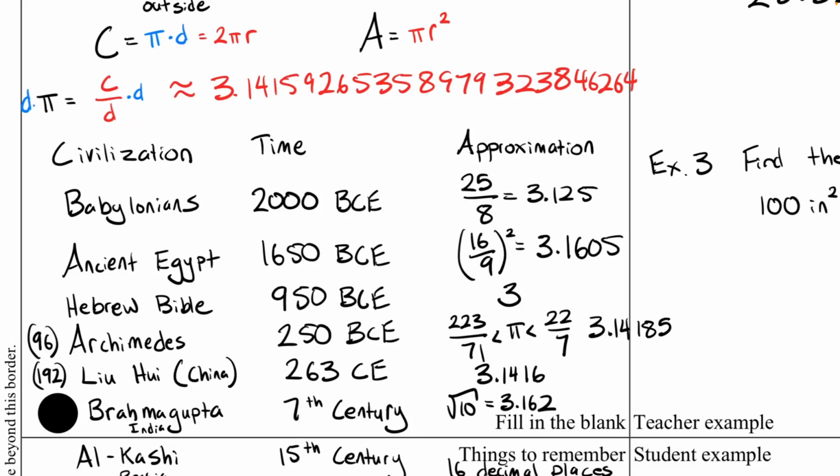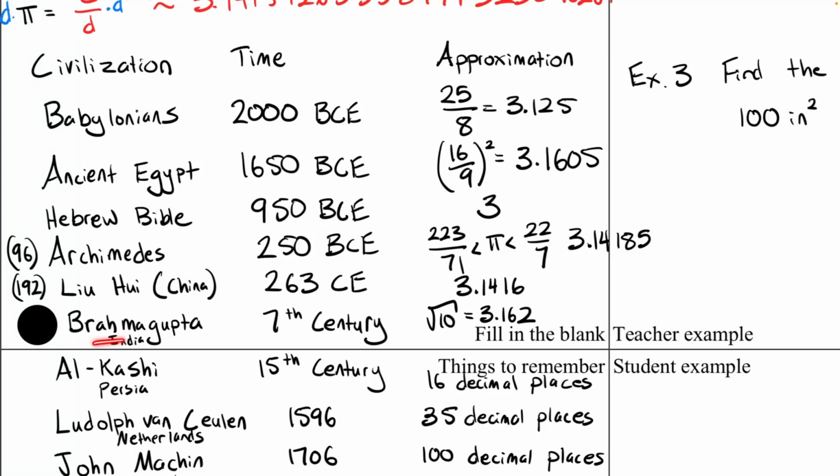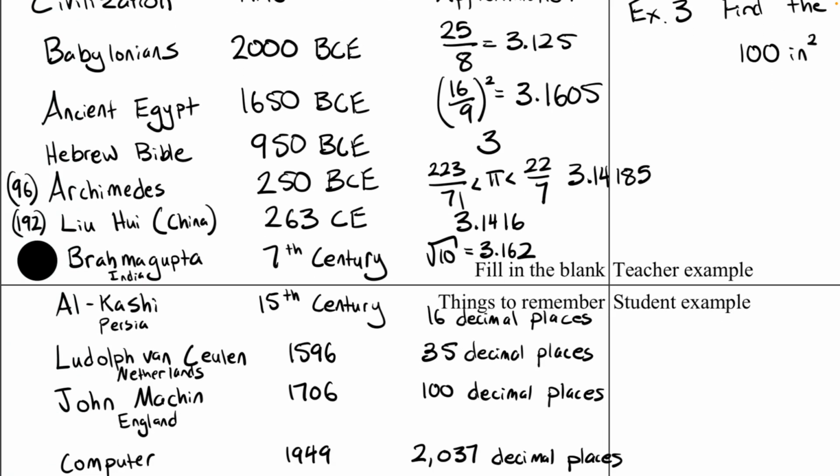A little bit after that, in China, Liu Hui in 263 CE used a 192-gon and got it a little bit more accurate, 3.146, still only 3 decimal places of accuracy. In India, we had Brahmagupta in the 7th century, so the 600s, and he approximated it as the square root of 10, which is less precise. But again, the world was not connected back then, so he was independently doing his own work and did not beat China.